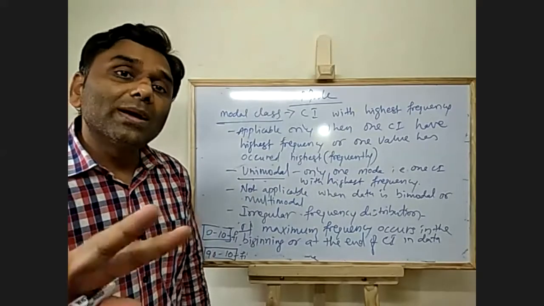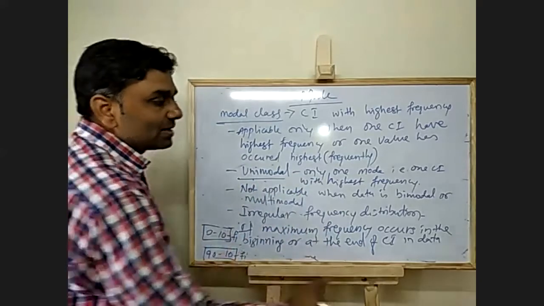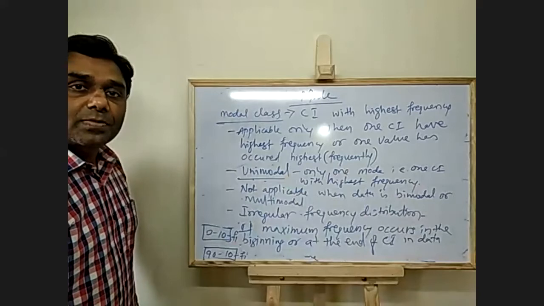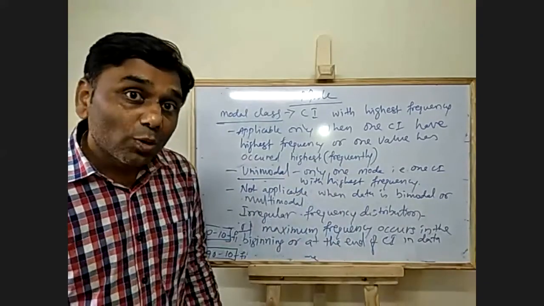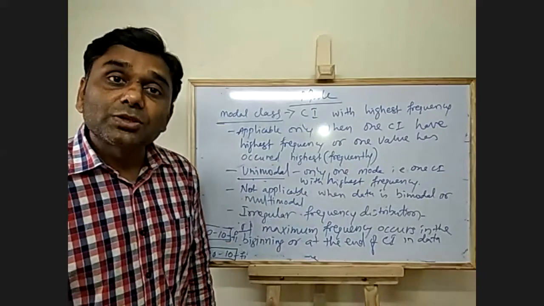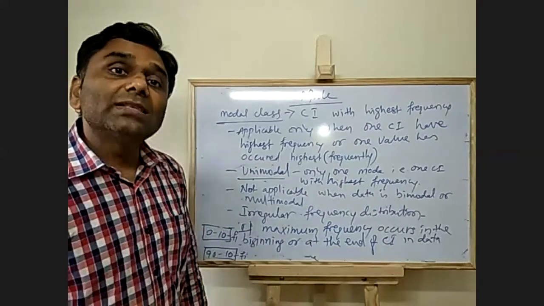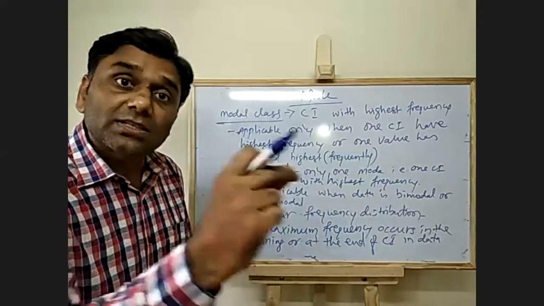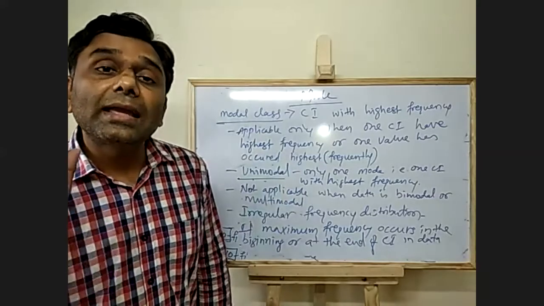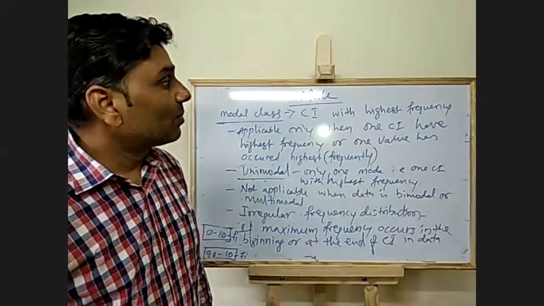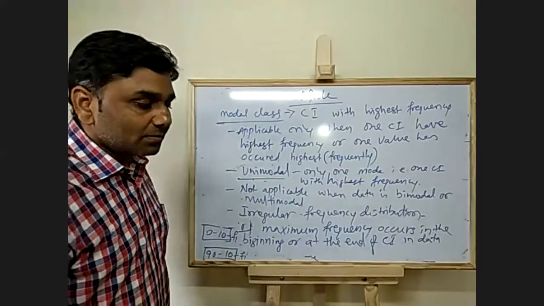So there is a different method for calculating mode when data is of this type, that is bimodal or multimodal, or the frequency distribution is irregular, or the highest frequency is in the first class interval or the last class interval. We can calculate mode by a different method called the grouping method.